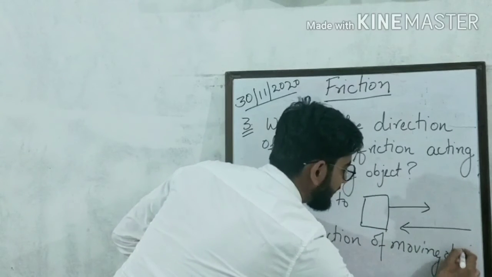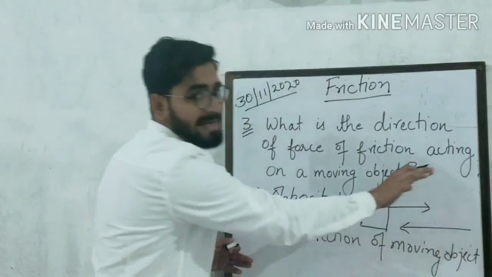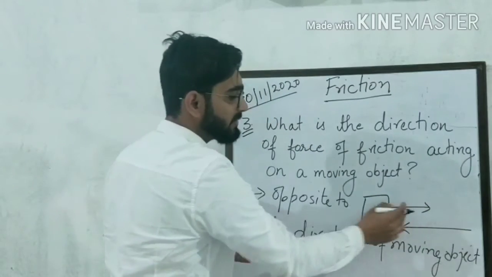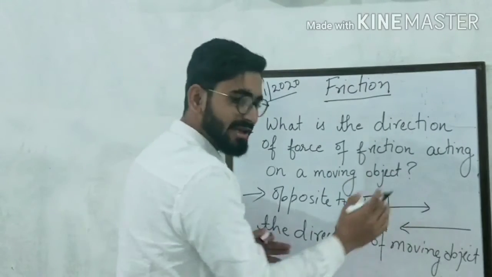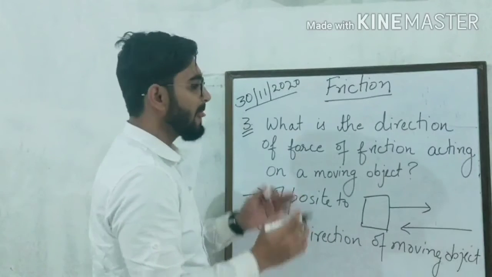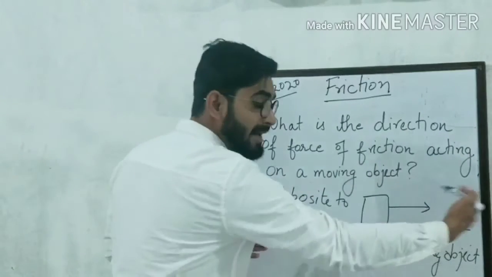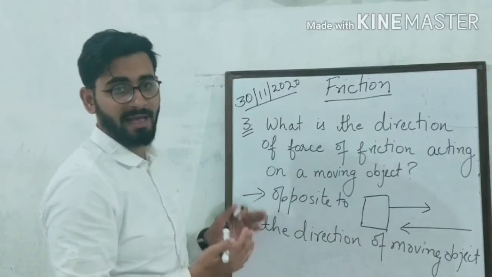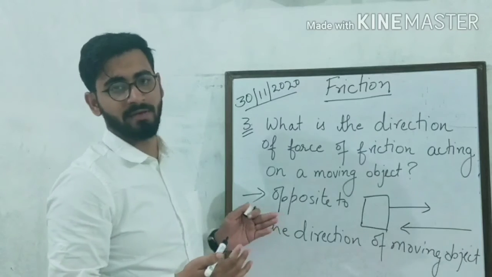Understood? If the object is moving in this direction, this is the direction of the motion of the object, then the direction of the force of friction acting on a moving object will be the opposite. Understood? Any doubt here? Okay, very good.